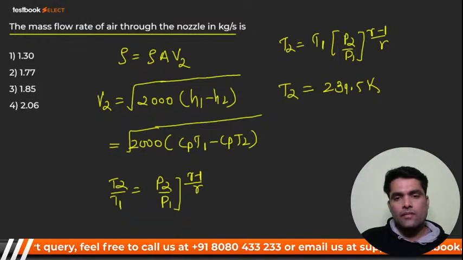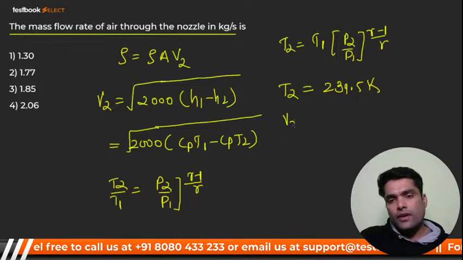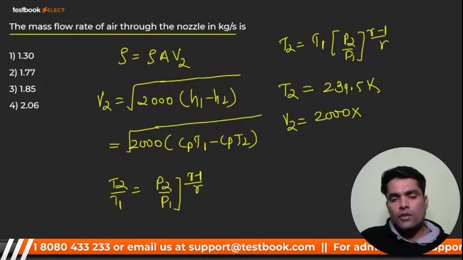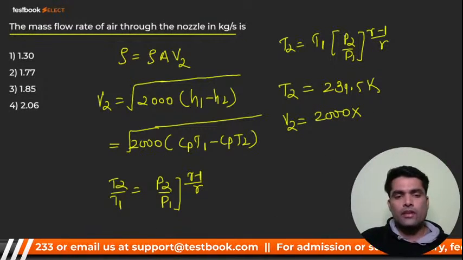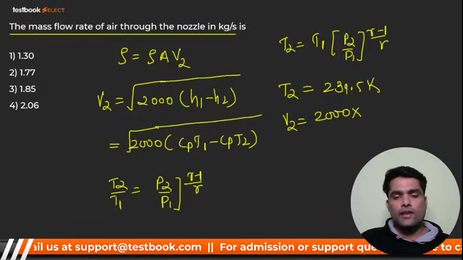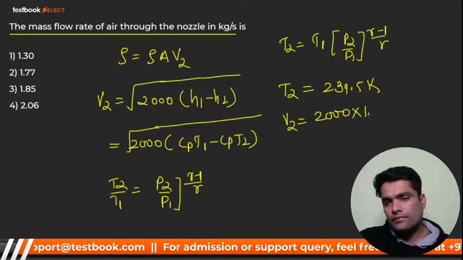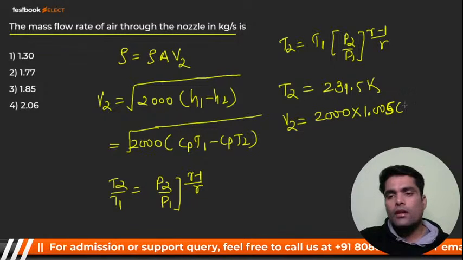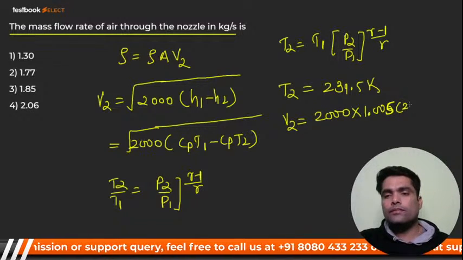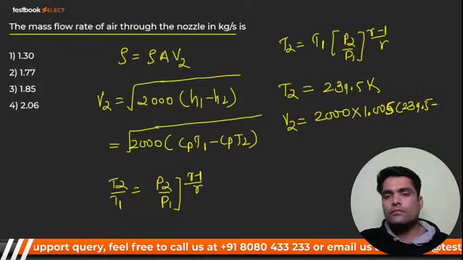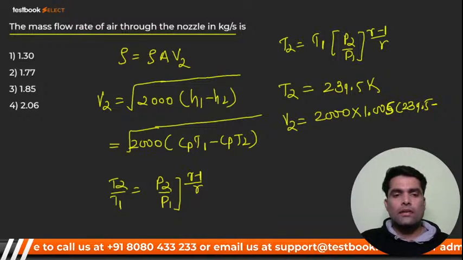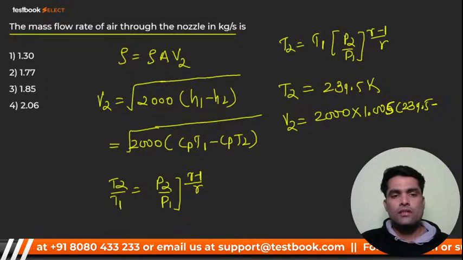So V2 is nothing but the square root of 2000 into 1.005 into (T1 minus T2).